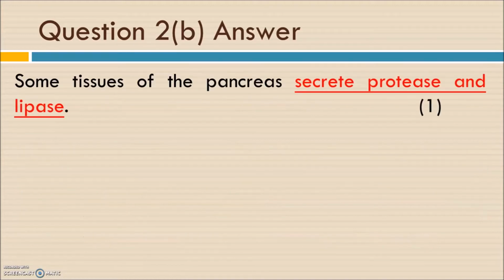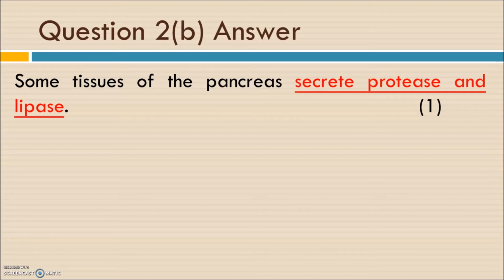And part B, why is the patient suggested not to take too much protein or fat, a low protein, low fat diet? Because part of the tissues of the pancreas can secrete pancreatic juice. It can produce digestive enzymes, including protease and lipase.